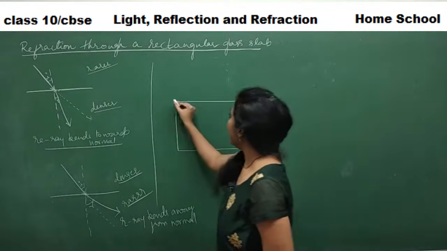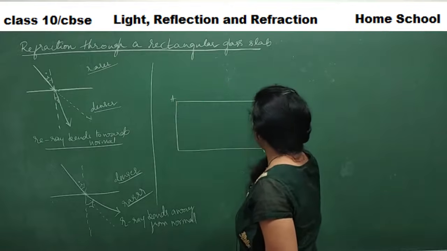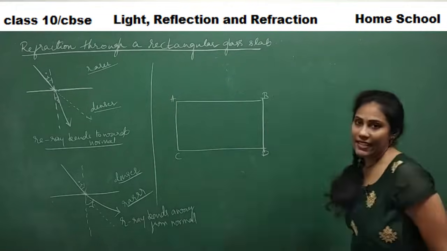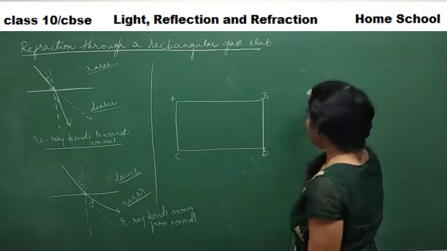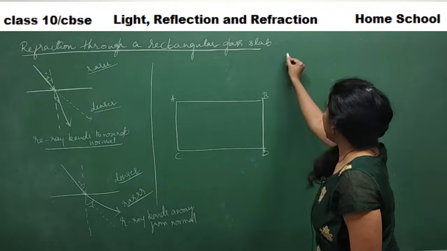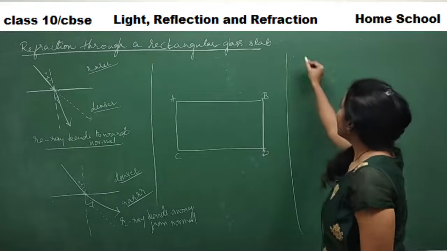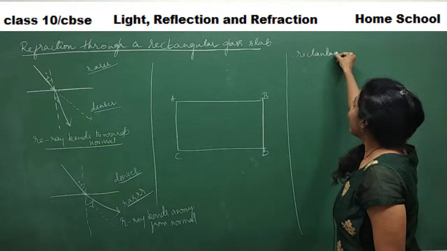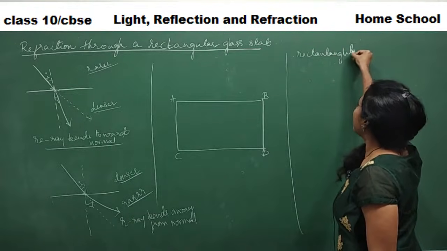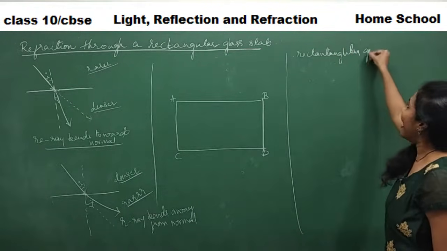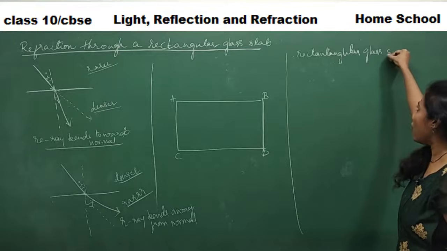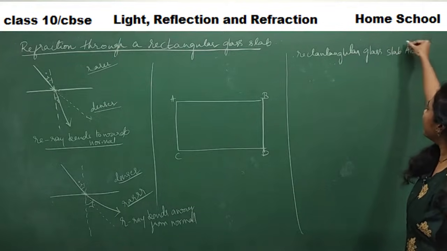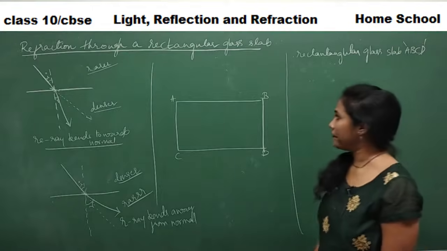Let me write the points side by side. Rectangular glass slab we have in front of us, and I name the sides A, B, C, D.